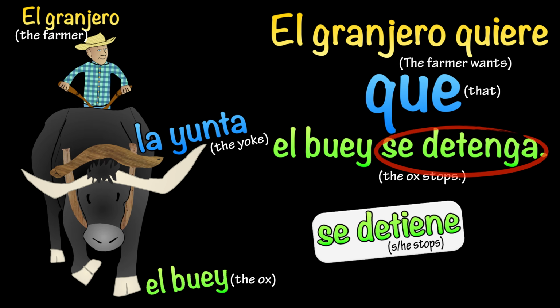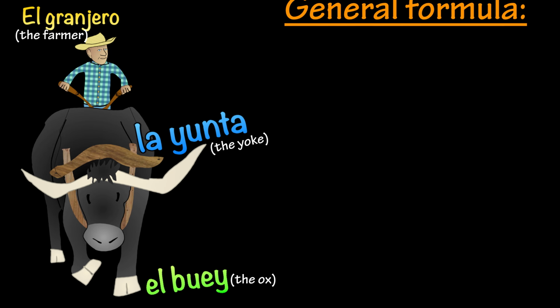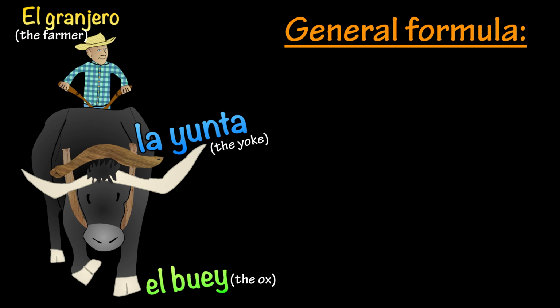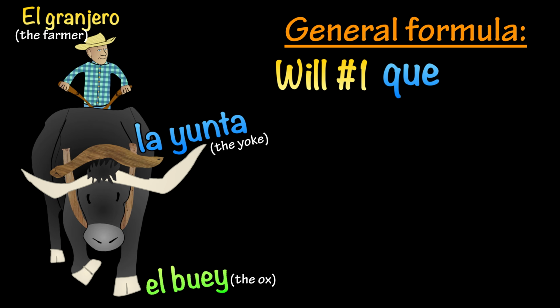Again, say that tiene would be the normal indicative form, he detains himself or he stops himself, but we're expressing that whether the farmer wants it to happen or not, it's not really indicative of reality since the ox has his own will. So we use the subjunctive. The general formula here for the subjunctive is, we have the first will, and here that's the farmer, then a que, which we show with the yoke, and then the second will, which is the ox in this case.